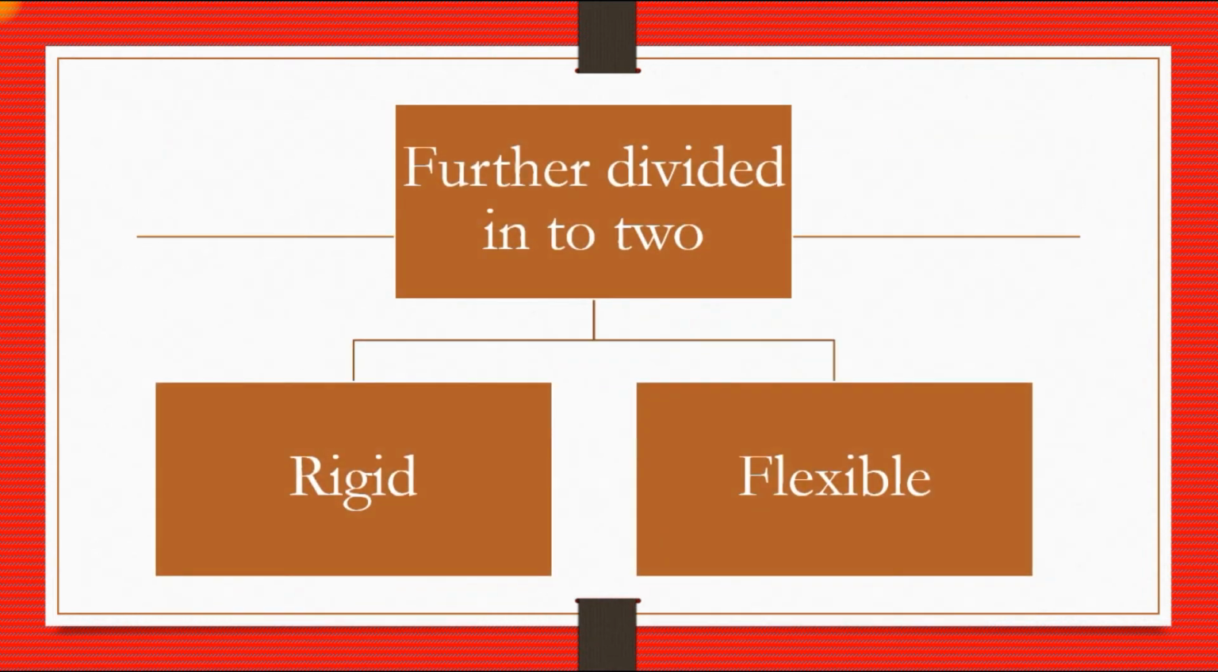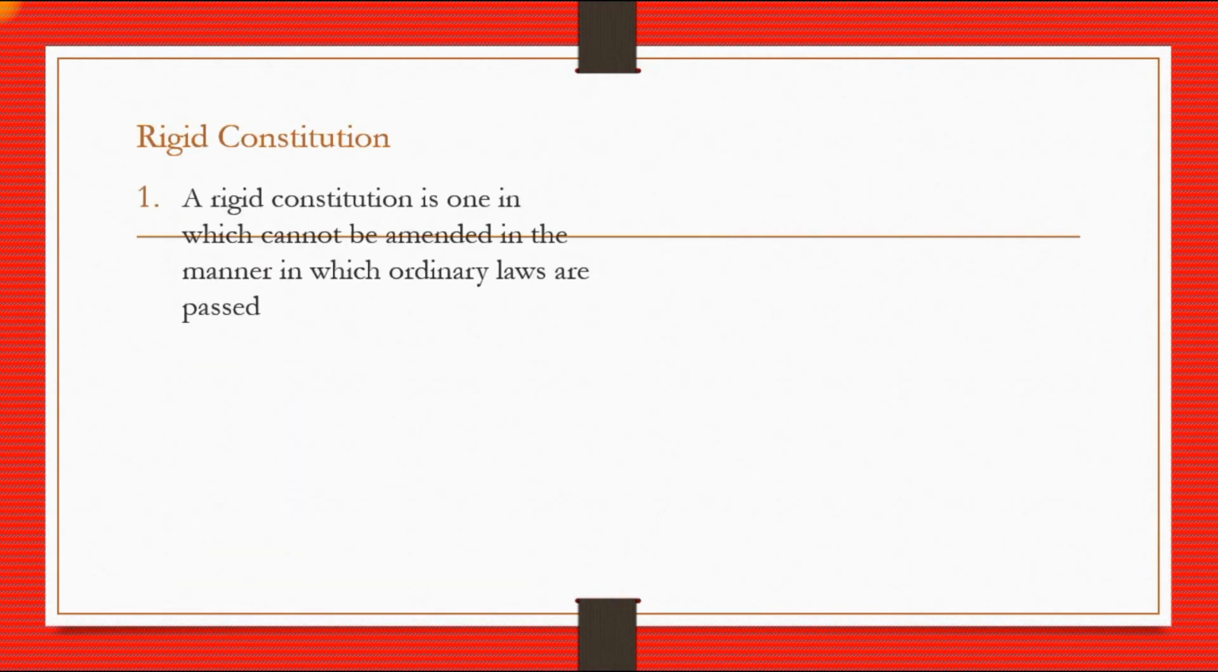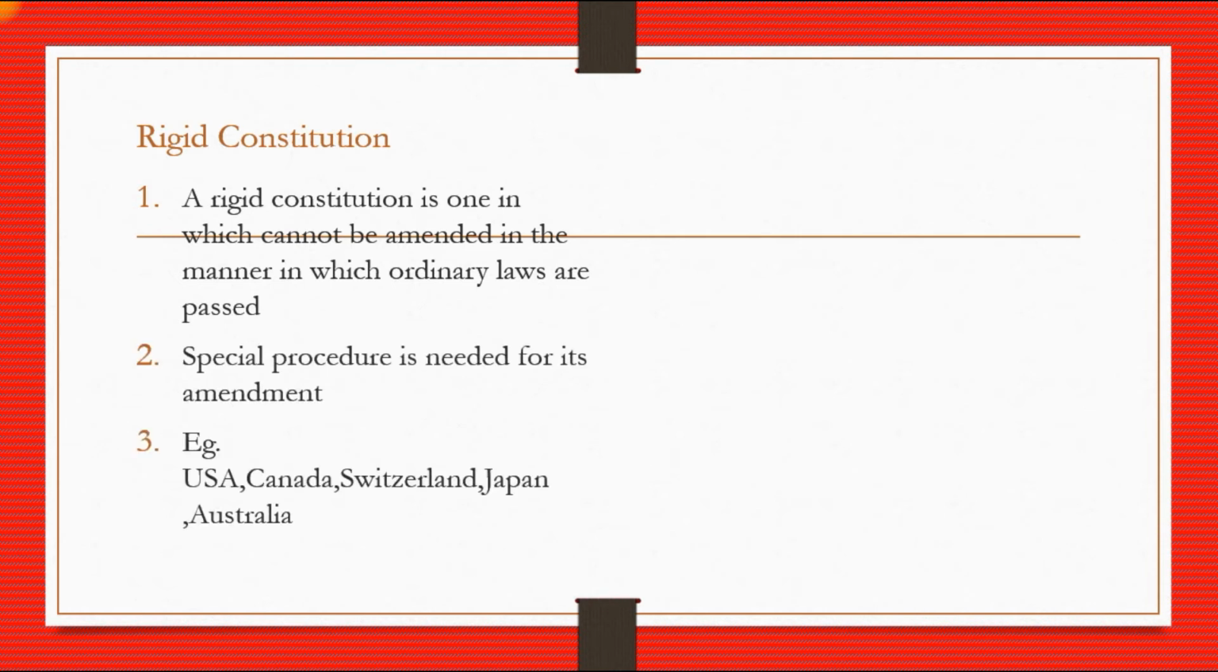Again, the constitution can be divided into two, rigid and flexible. Rigid constitution. A rigid constitution is one which cannot be amended in the manner in which ordinary laws are passed. A special procedure is needed for its amendment. Example: USA, Canada, Switzerland, Japan, Australia.